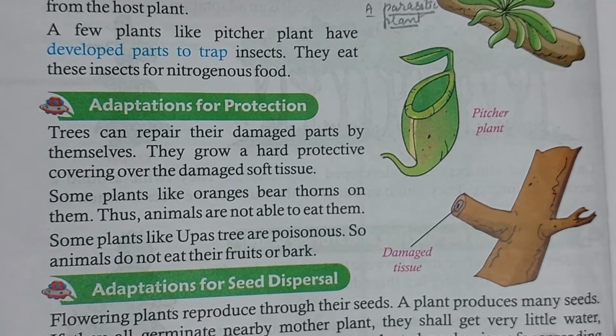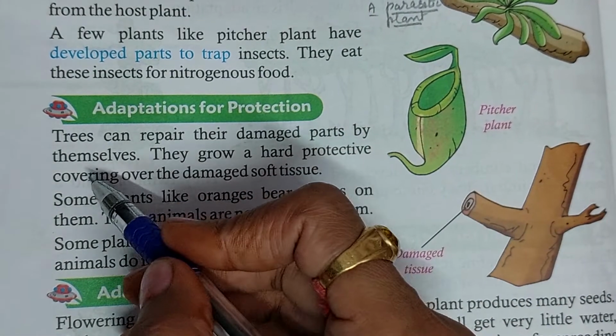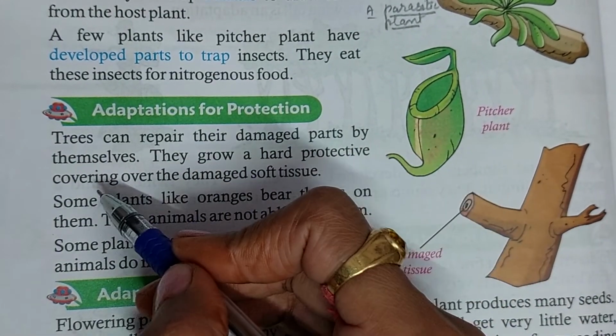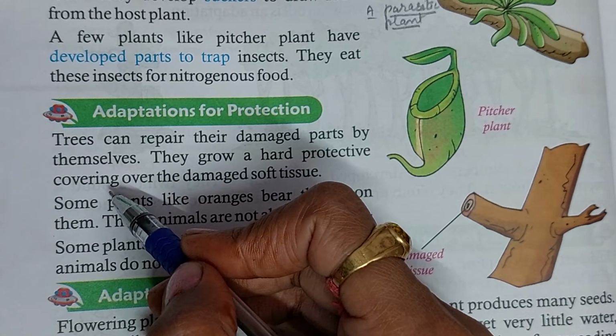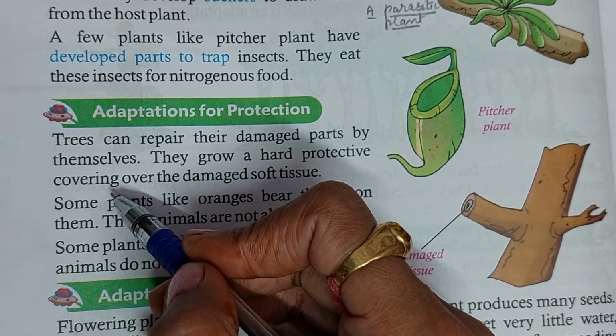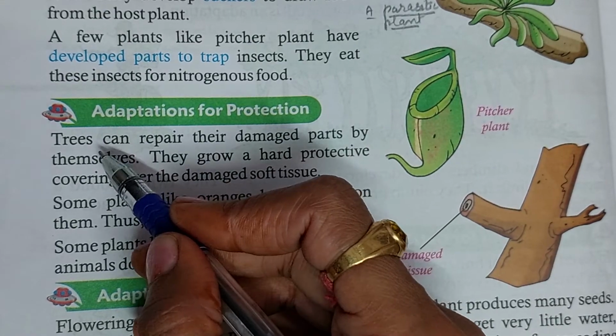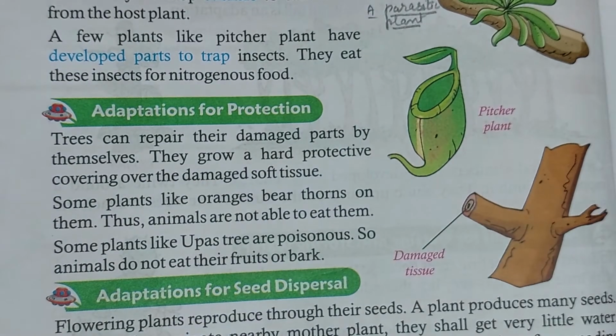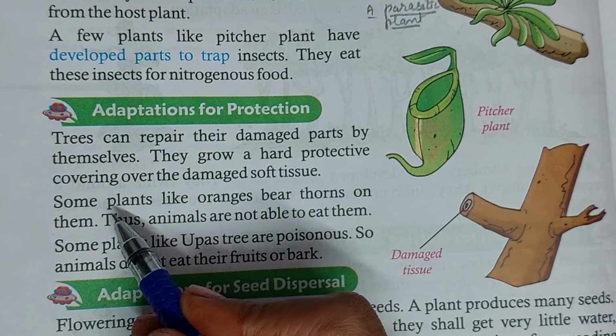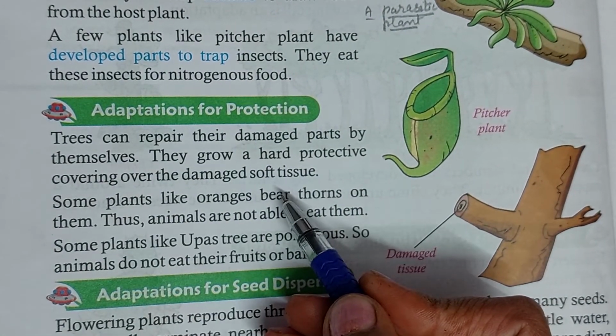Adaptation for protection. Trees can repair their damaged parts by themselves. When we break any trunk or any stem from the trees, it comes again. Just because trees can repair their damaged parts by themselves, they grow a hard protective covering over the damaged soft tissues.